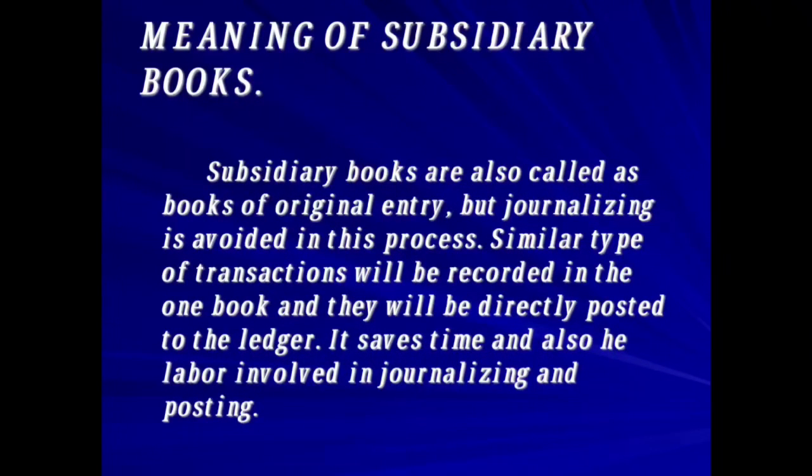Now for example, if you want any purchase-related entries, you can go directly to the purchase book, so there is no need to find out where it is in the journal. This is what subsidiary books are. It is also called an original entry book, like the journal, and the total of this book will be directly transferred to our ledger. It saves time and the labor involved in journalizing as well as posting, because journalizing is avoided. There is no need to record the journal entry; instead, we are preparing subsidiary books.